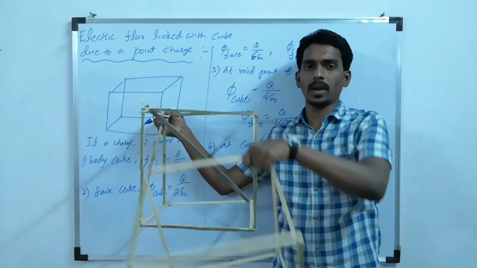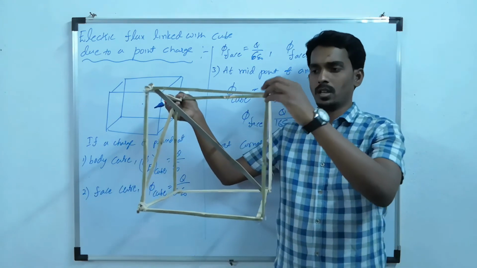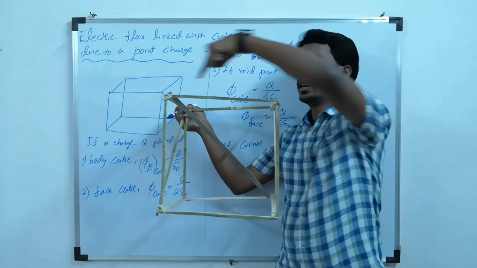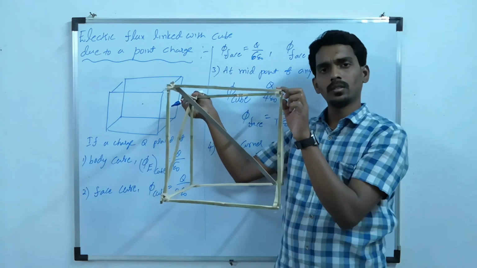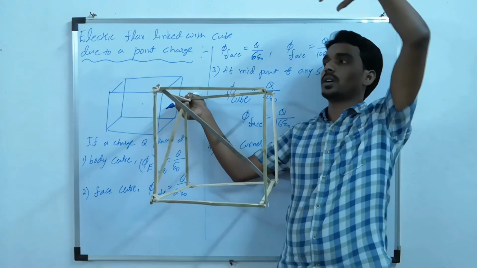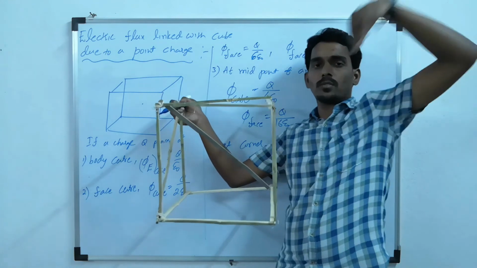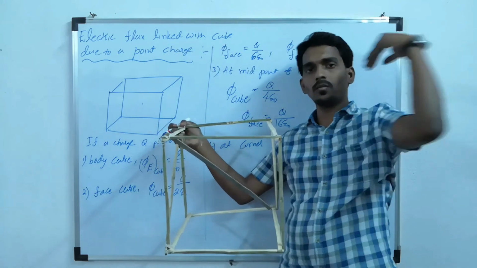So 4 if you imagine, still it is on the top. So you have to imagine here 1, here 1, here 1, here 1. So 4 more, and on top of them 4 more.